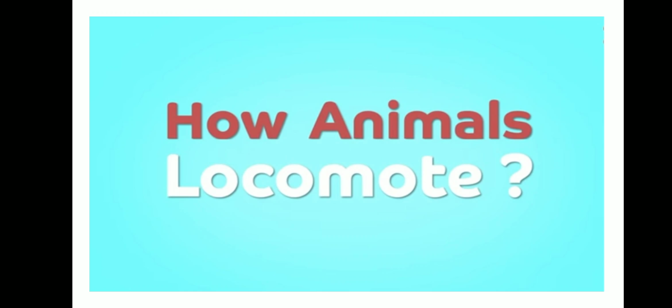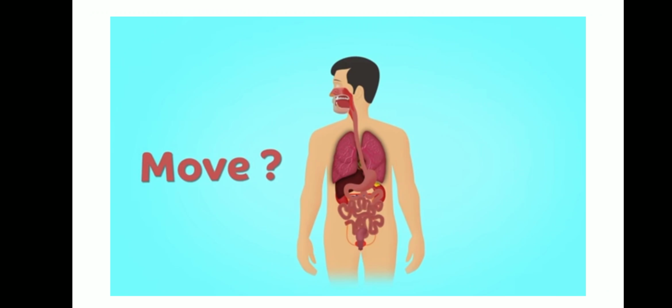How do animals locomote? What do they use for locomotion? That is our muscular tissue. So, for locomotion, our muscular tissues are very helpful. Okay, so consider the internal organs. Do the internal organs move? Yes or no? The internal organs undergo movement.